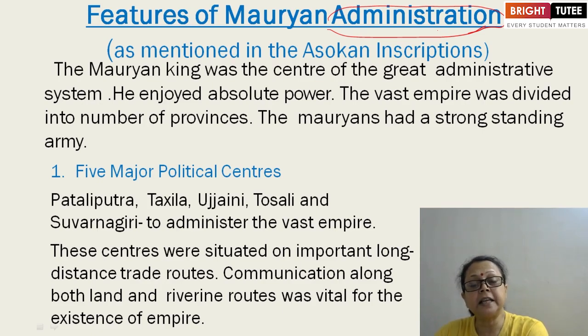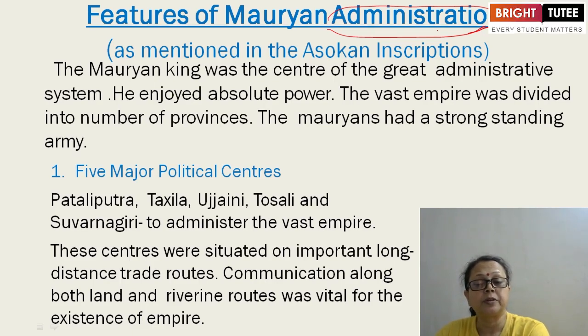Other than that, the Mauryans had a strong standing army. In the beginning of the chapter we also studied about that. Most of the young peasantry group were part of the standing army. Iron was already discovered.